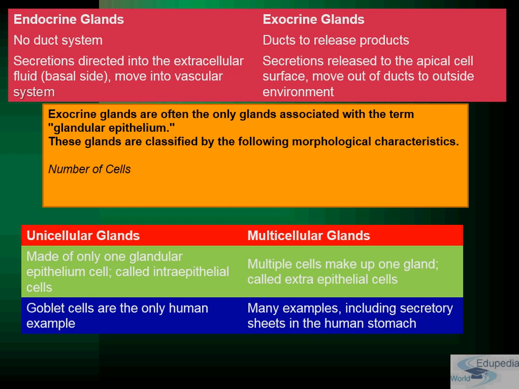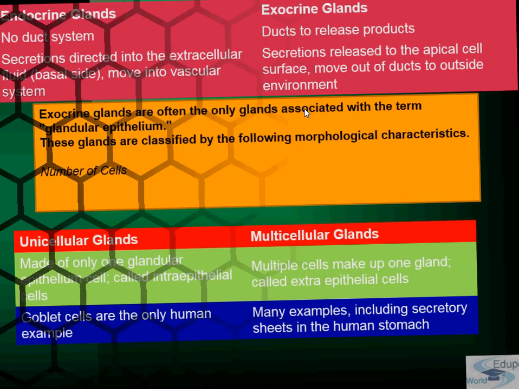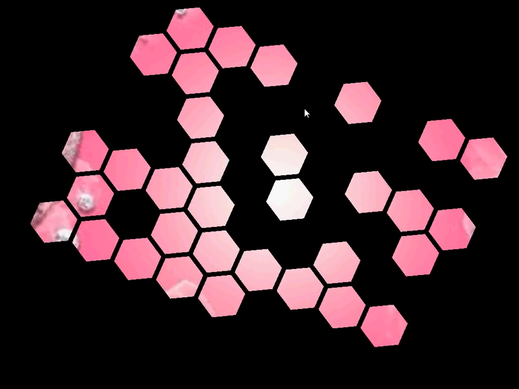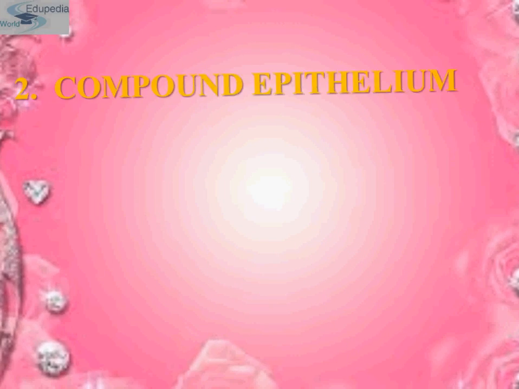Endocrine, as I have told you, are ductless glands. Exocrine glands require ducts to release their products. In endocrine glands, secretions are directed into the extracellular fluid and they move into the vascular system, that means our blood system. Whereas in contrast, in exocrine glands, secretions are released to the apical cell surface and they move out of ducts to the outside environment. So this was the major difference between endocrine and exocrine.